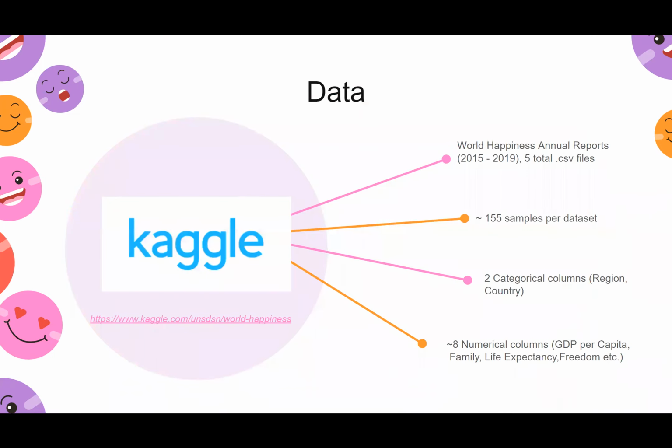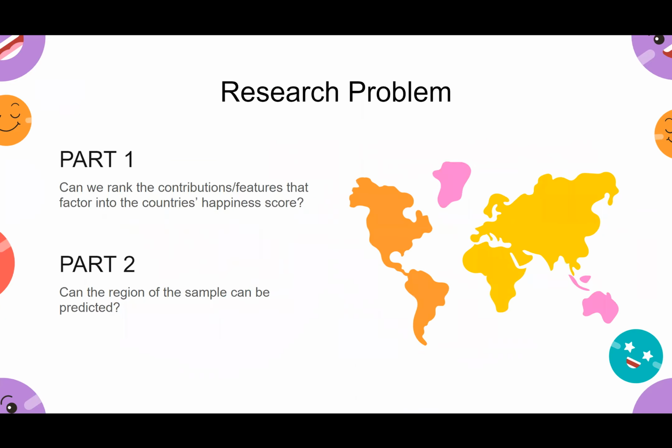The reports we're dealing with are found on Kaggle, with 5 reports from 2015 to 2019 with around 155 samples per set and various columns such as GDP, life expectancy, and so on. Our research problem is twofold. In part one, we want to rank the contributing features that factor into a country's happiness score, and in part two, see if the region of a sample can be predicted.